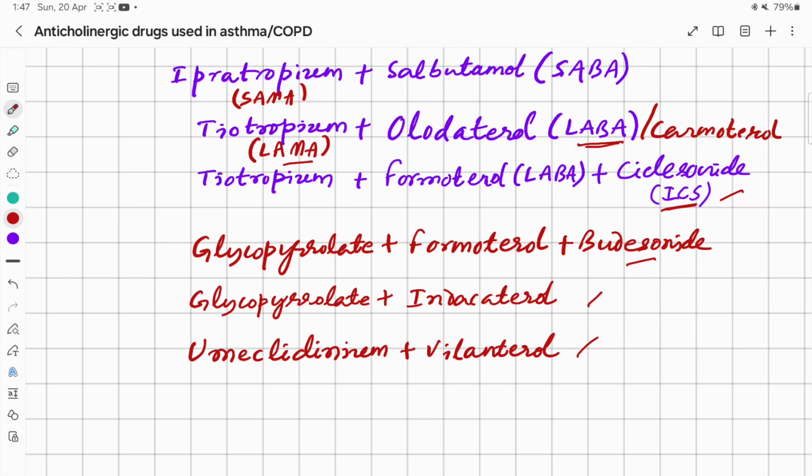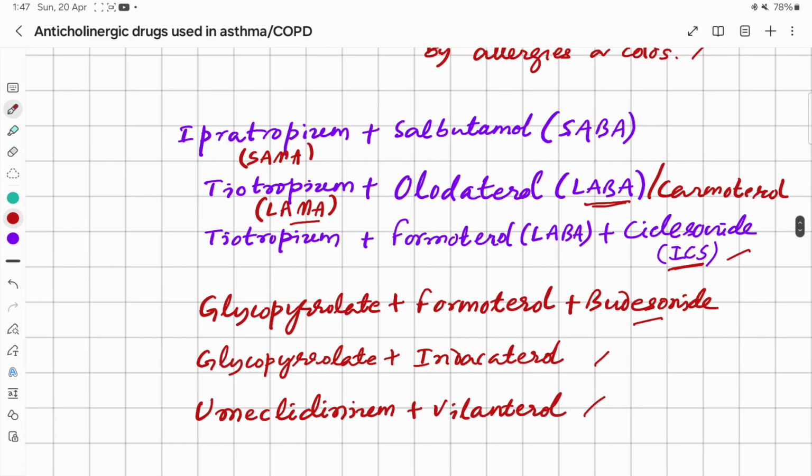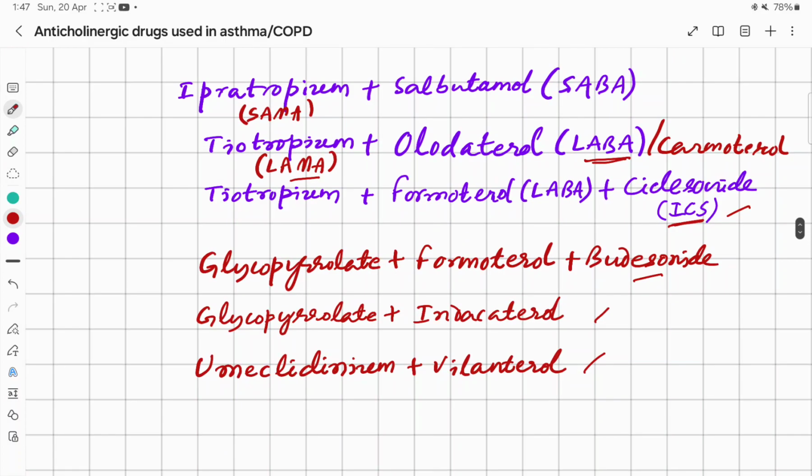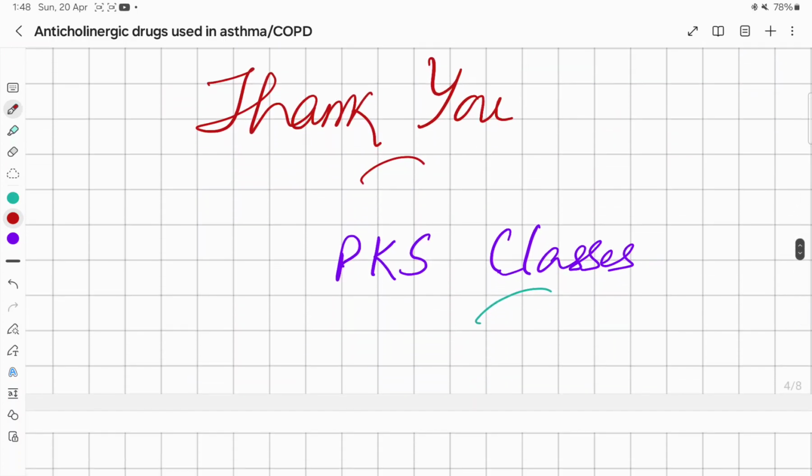And if we compare the short-acting antimuscarinic drug and long-acting antimuscarinic drug, short-acting antimuscarinic drug is often a short-acting reliever medication actually, and they are not typically used for long-term maintenance therapy in COPD. For long-term maintenance therapy, we need long-acting antimuscarinic drugs. Short-acting antimuscarinic drugs are only used as reliever medications for acute symptoms of COPD. For example, ipratropium. So this is all about the antimuscarinic drugs used in COPD and bronchial asthma.